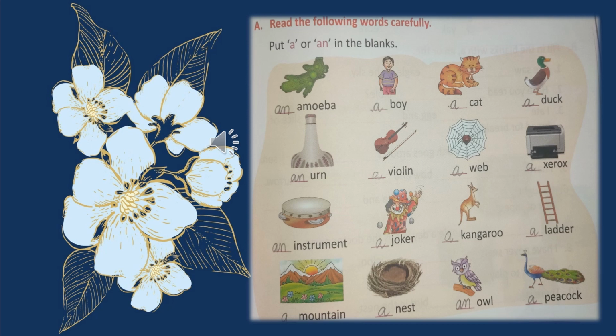Ladder starts with L, so we will write a. Mountain starts with M, so we will write a. Nest starts with N, so we will write a. Owl starts with O, so we will write an. Peacock starts with P, so we will write article a because P is a consonant. So here with the vowels we have used an, and with the consonants we have used article a.